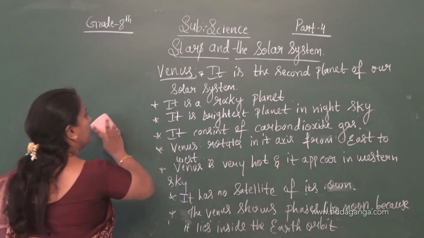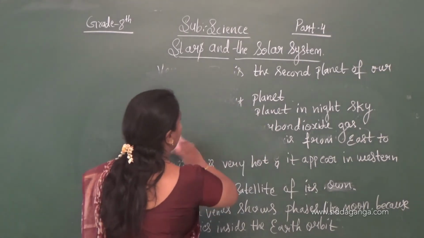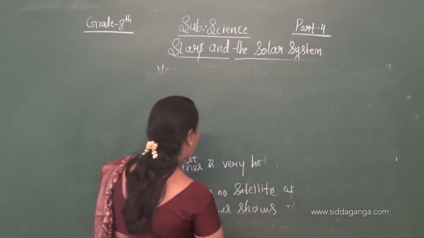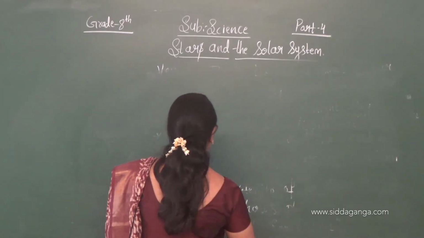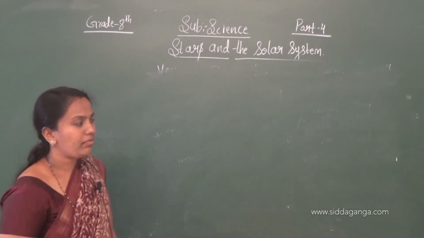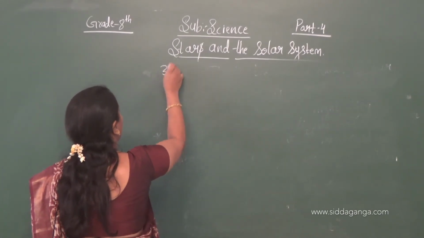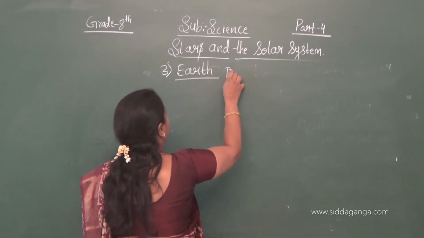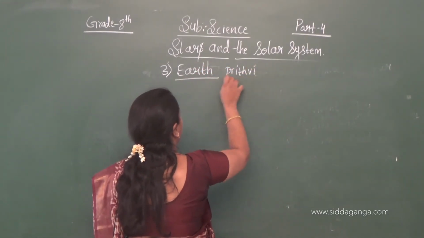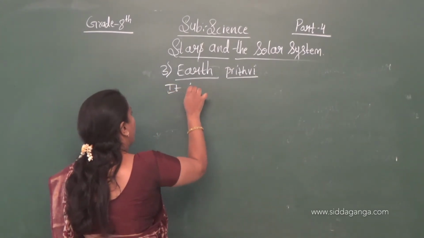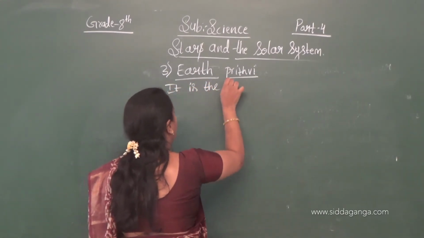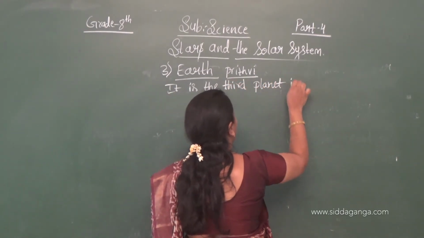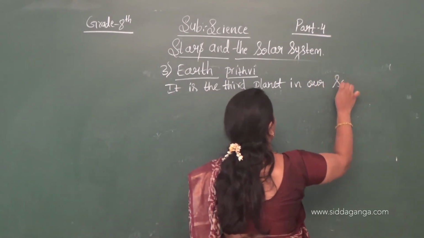Then we will move on to Earth. Earth is our planet. It is the third planet in our solar system.